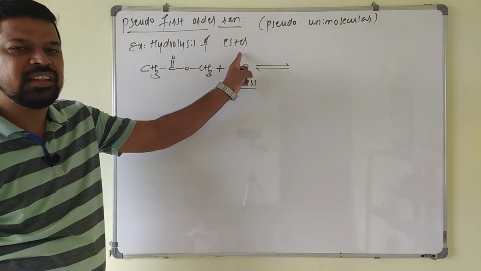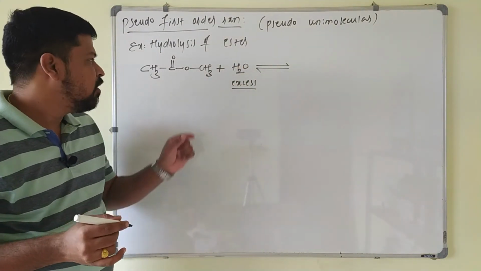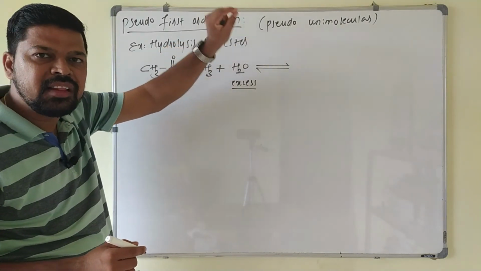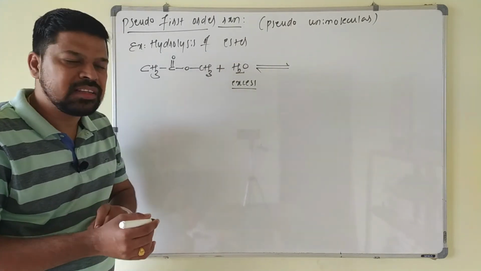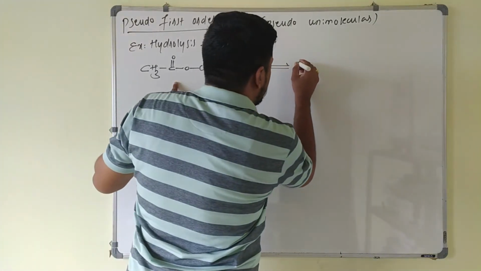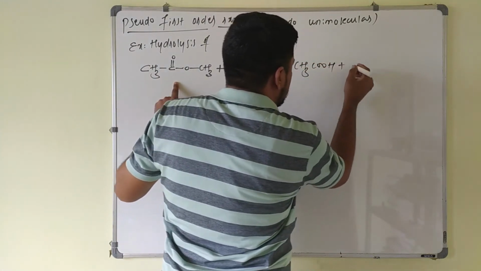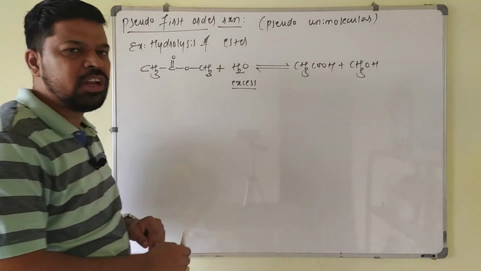So one reactant is taken in large excess and the other is in a limited quantity. Then what happens here? Whenever in a reaction any one of the reactants is taken in large excess, then the rate of the reaction becomes independent of the reactant that is taken in large excess. So what will be the product here? You will get CH3COOH plus CH3OH, acetic acid plus methyl alcohol.